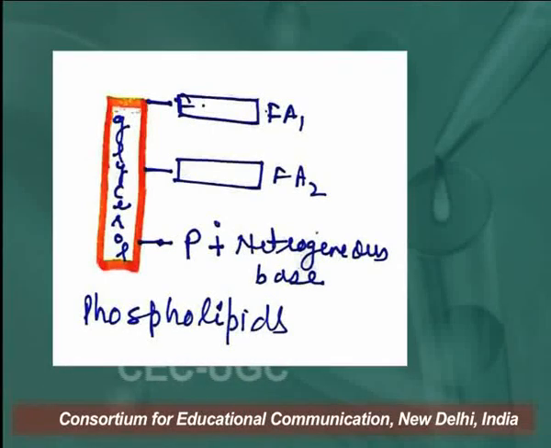Now, how will you represent the phospholipids? Learners, as I told you in the writing method of fats, we have to represent phospholipids in the same way. You make a long bar, that long bar represents the glycerol molecule, and 2 horizontal bars represent the 2 fatty acids, and for the last bar we write P, that represents the phosphate group, and the nitrogenous base, that phosphate group attached with a nitrogenous base. So, this is the structure of phospholipids.